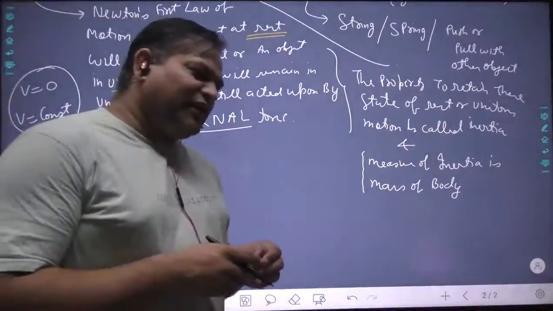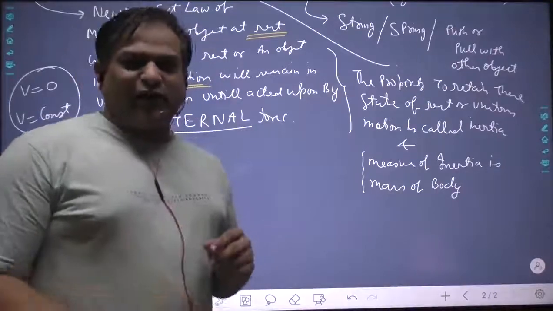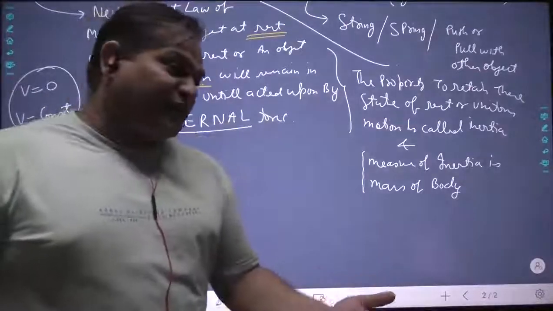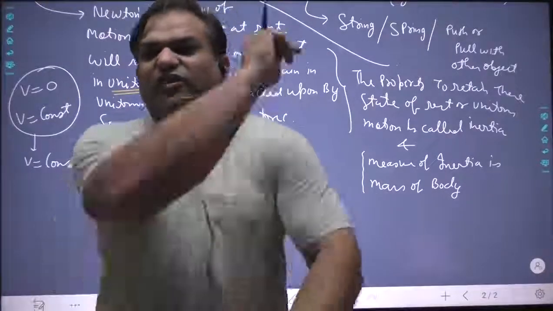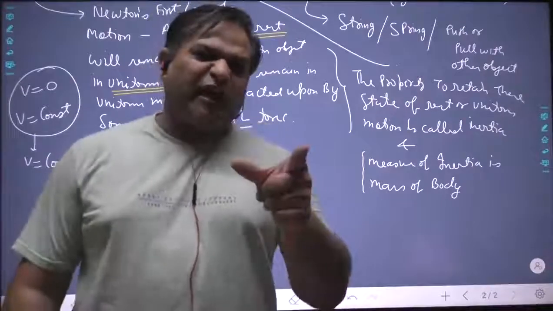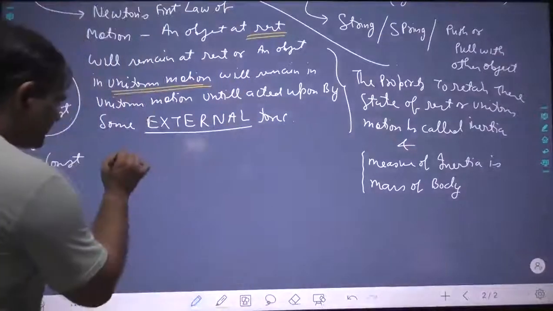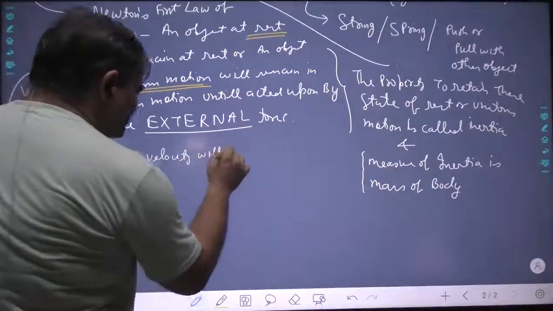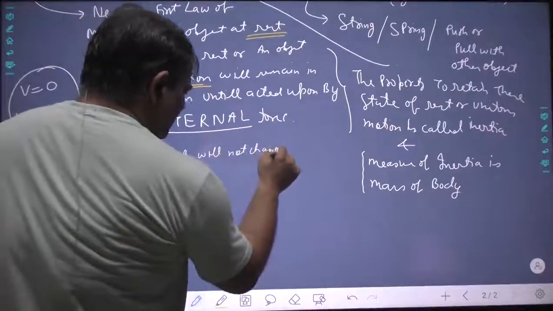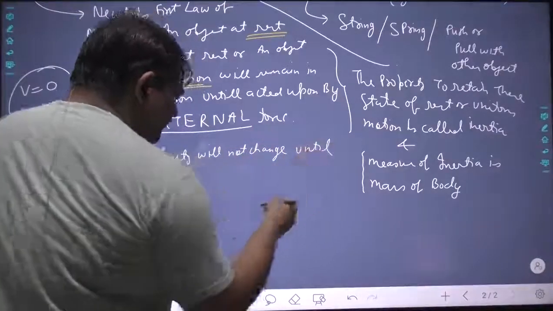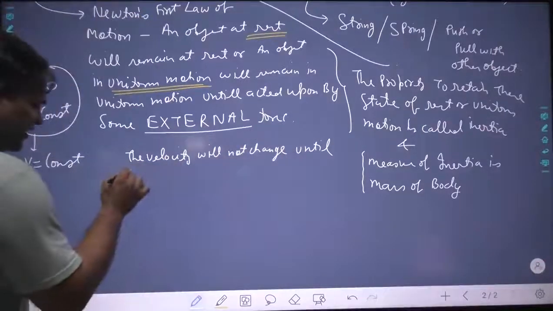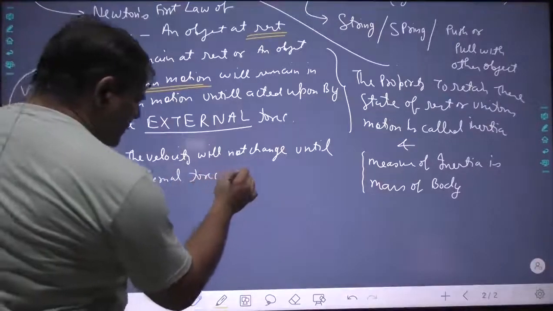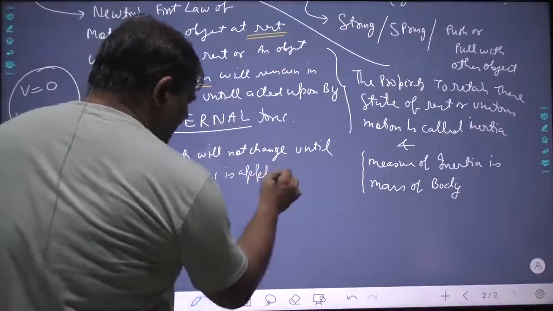So let us put it in little easier words. The velocity will not change. If it is 0, it will remain 0. If it is some 2 meters per second, it will remain 2 meters per second. The velocity will not change until external force is applied. See how Newton thought, how we are thinking. The velocity will not change until external force is applied.